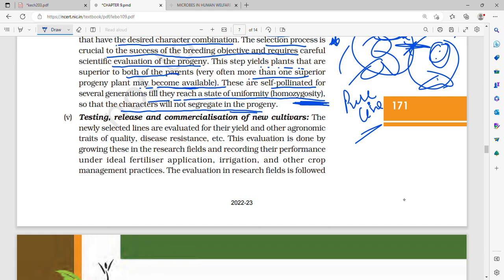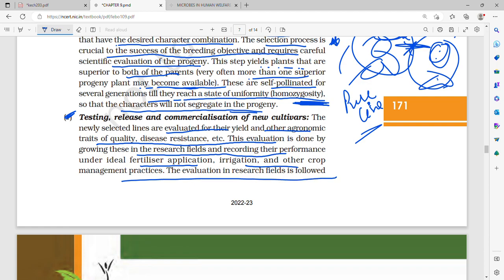The newly selected lines are evaluated for their yield and other agronomic traits of quality, disease resistance, etc. The evaluation is done by growing these in the research fields and recording their performance under ideal fertilizer application, irrigation and other crop management practices. So testing, release and commercialization. The newly selected lines that we produce are first evaluated for yield and other agronomic traits of quality, disease resistance, etc.